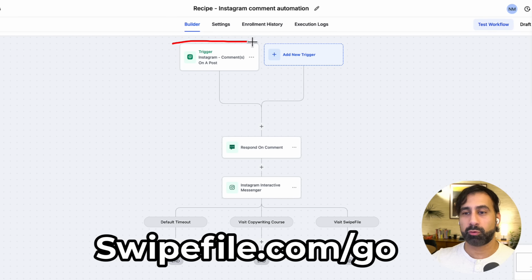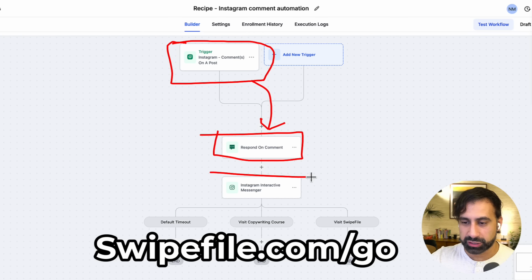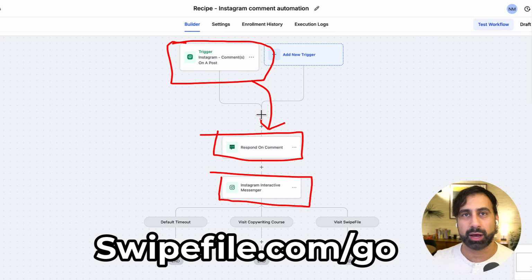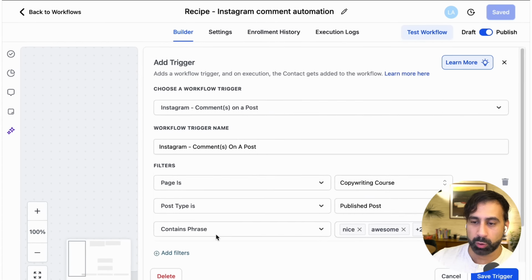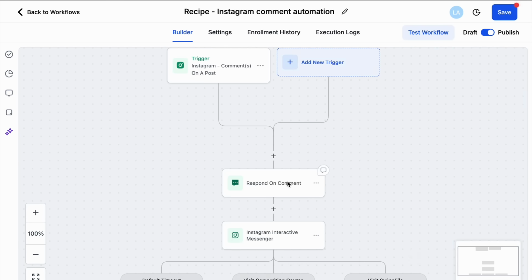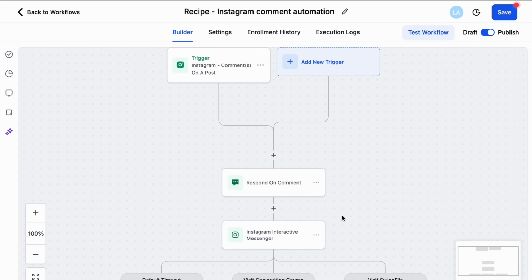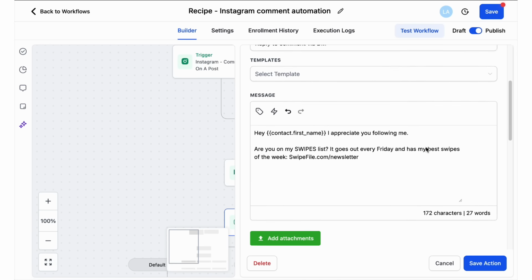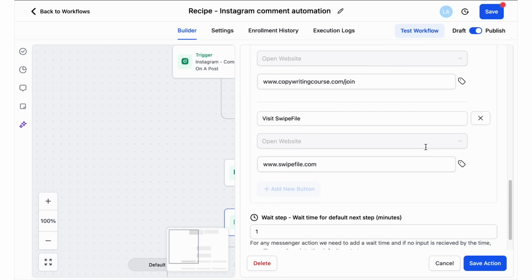So this is a workflow where if someone comments on my Instagram, it will then respond on the comment. And then it will do this little Instagram interactive messenger thingy where it'll DM them and say, hey, thanks for commenting. I really love that you read my stuff. The good thing is that once it's set up, you don't have to really mess with it anymore. So for example, if someone responds, it can either say, hey, check your DMs, or thanks for showing interest, please check your DM. And then the DM, it'll message them and just say, hey, thanks for your interest in copywriting course, or whatever you want to say. You could leave a fun note. You could tell them that you have a book. You could tell them all sorts of different things.